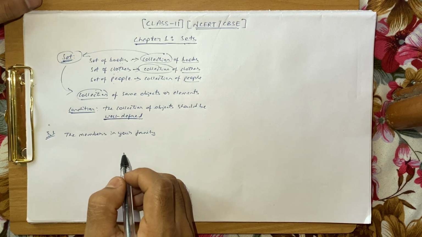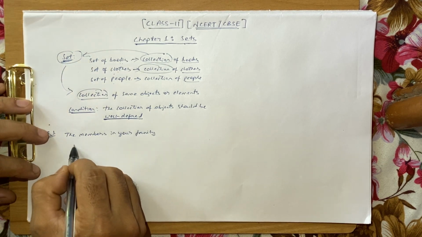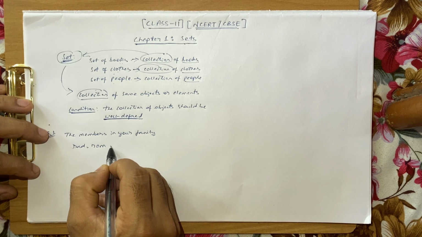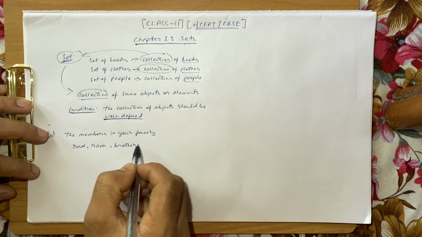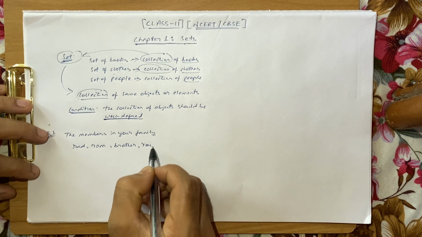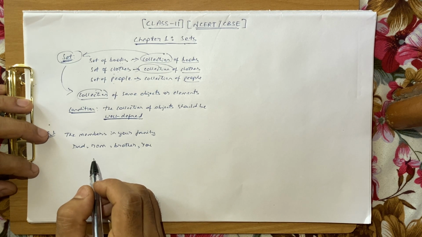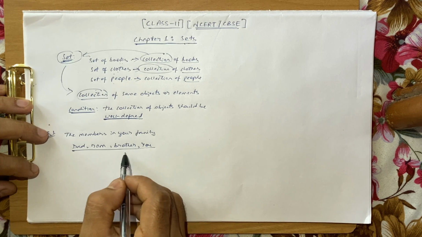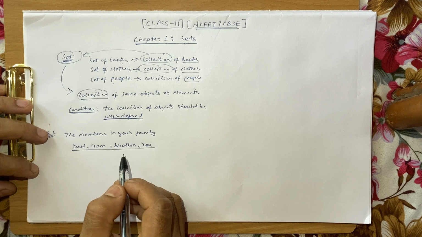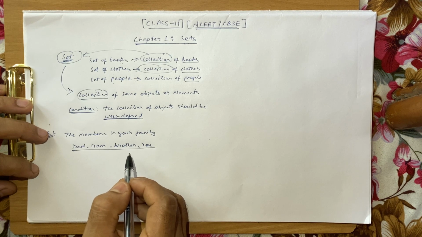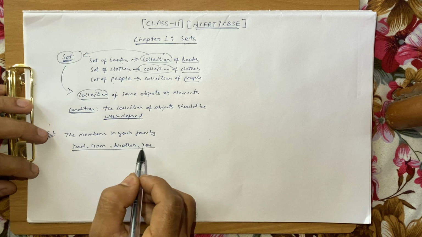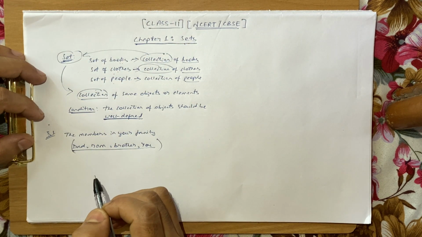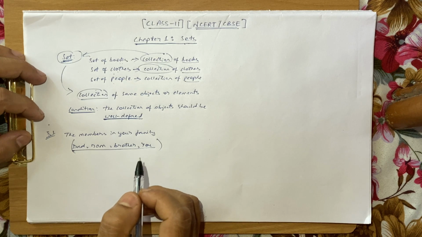Alright, so your answer will be like, I have my dad, I have my mom, I have a brother or a sister, let's assume it to be a brother for some time, and you yourself. So let's assume that you have these 4 members in your family. If you see these 4 members or these 4 objects, that is your dad, your mom, your brother, and you, together this is what? A collection, right? Together this is a collection of 4 people.